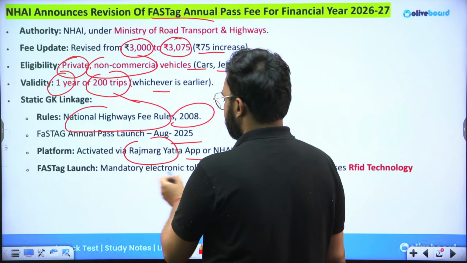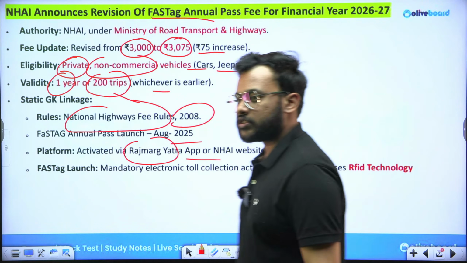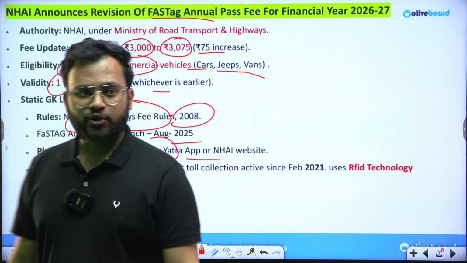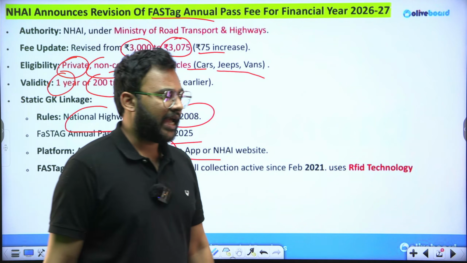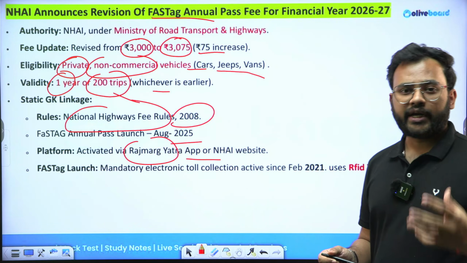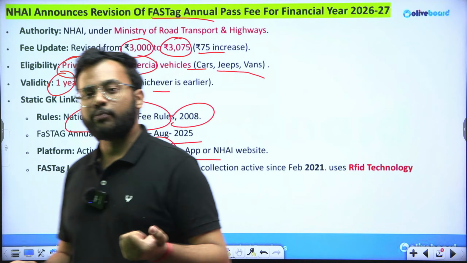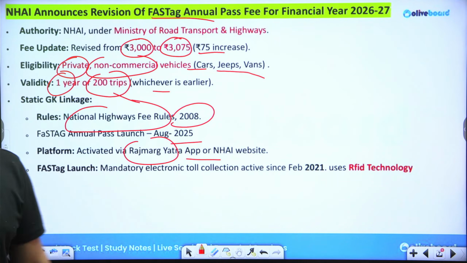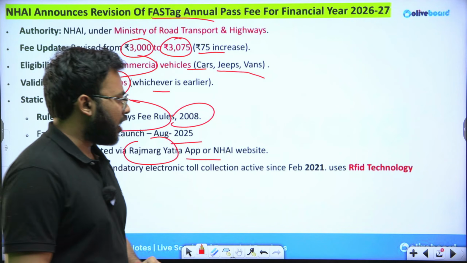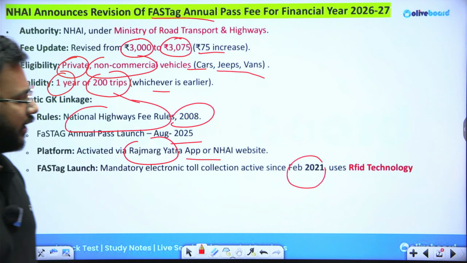The launch of FASTag became a mandatory thing for the integration of digital highways, road toll tax payment system, and it uses a specific type of technology which is called RFID technology. Radio frequency identification technology is basically used, okay, where electromagnetic waves and radio frequencies are used for this. Now this has been functional since February 2021.